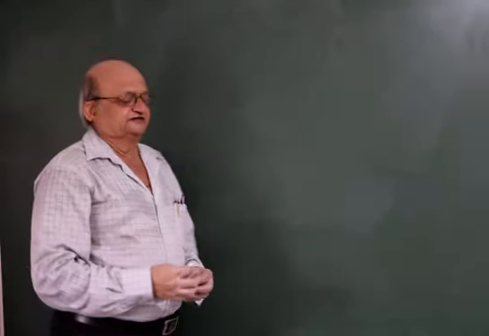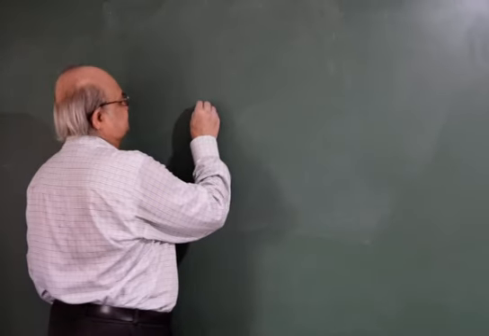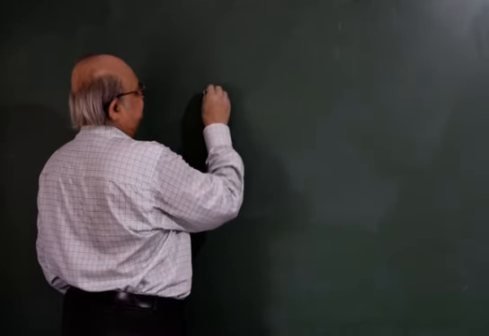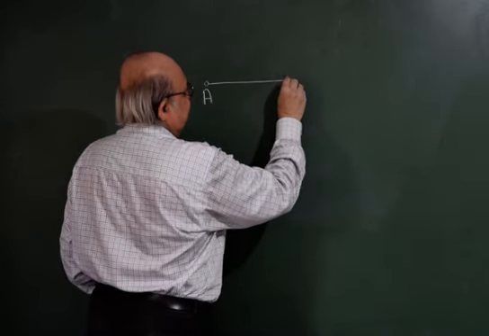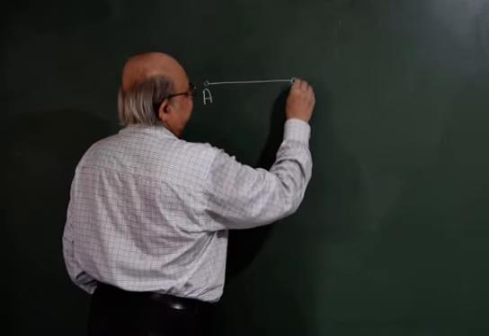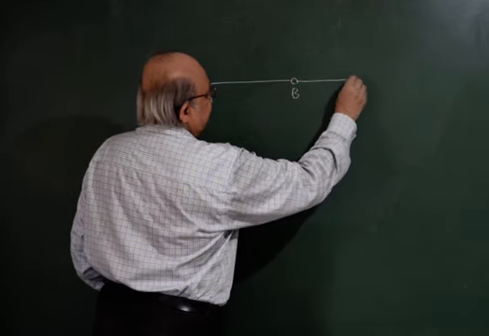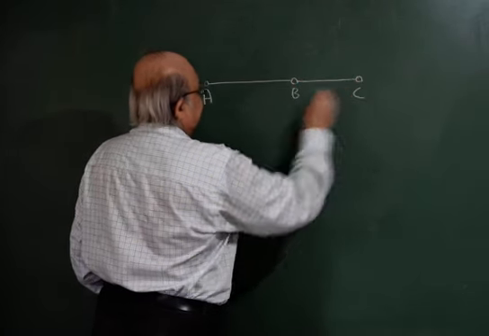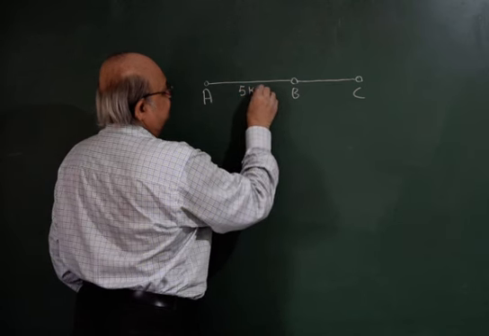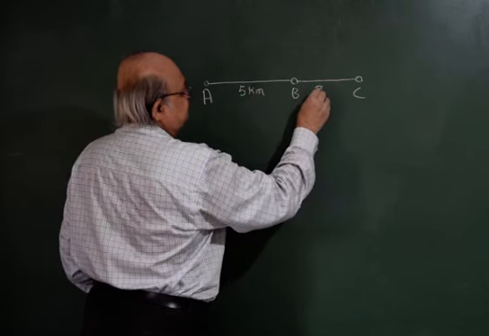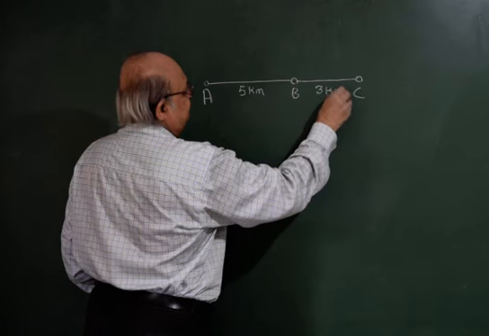We have taken the example of bus stand A to bus stand B to bus stand C. This was 5 kilometers and this was 3 kilometers.